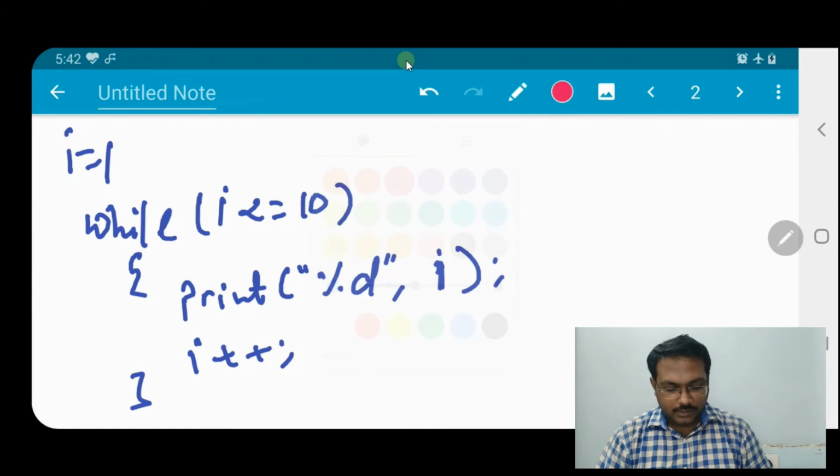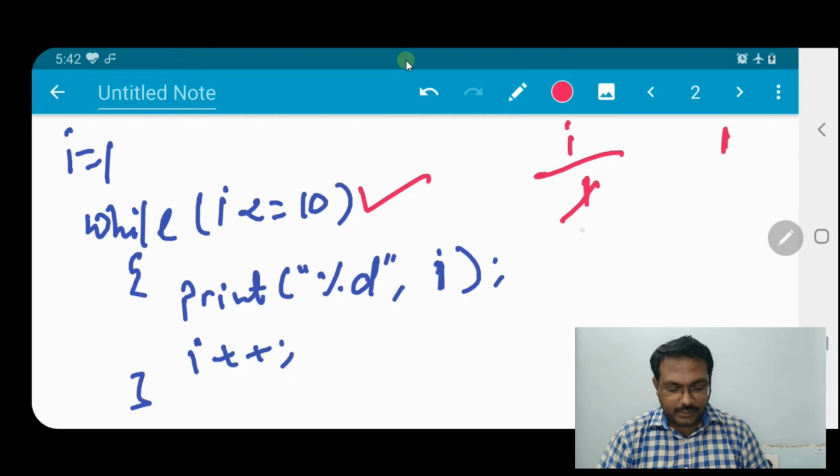Fine. So the initial point is i is 1. Yes, the condition is true. i is printed, 1 is printed. Then i is incremented. Again it will go to check the condition. Yes, the condition is true. Again i is printed, incremented.